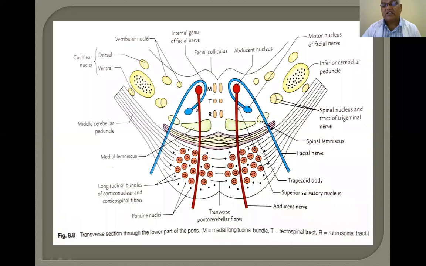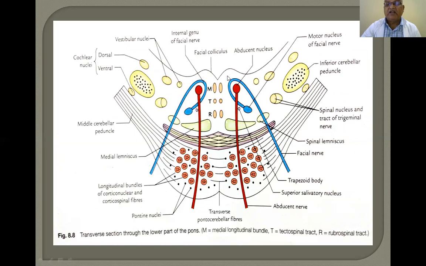This rotation of the motor fibers of the facial nerve dorsal to the abducent nucleus is called the internal genu of the facial nerve. Such rotation around the abducent nucleus produces an elevation in the dorsal part of the pons, in the lower part of the pons. This is called the facial colliculus.